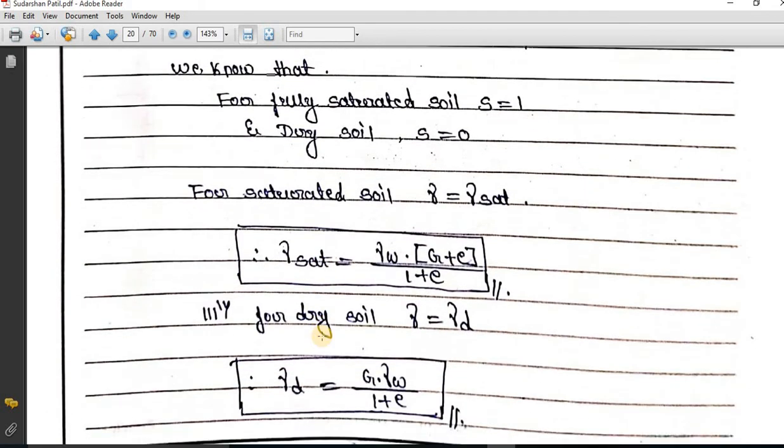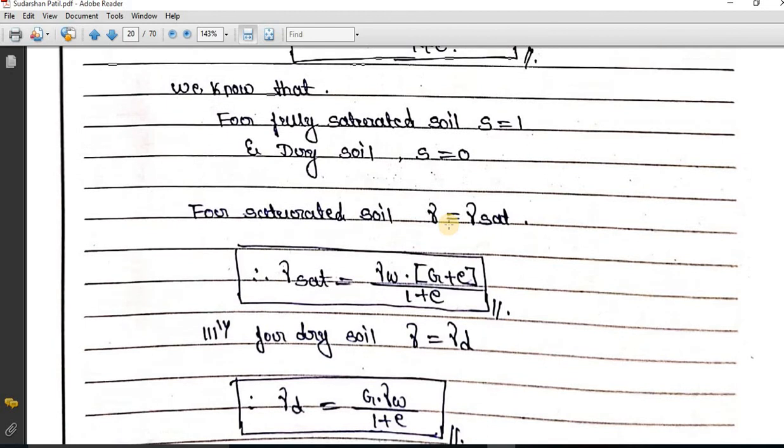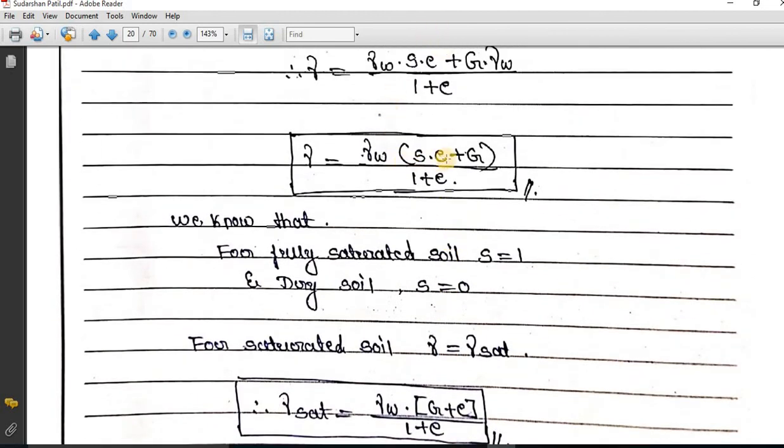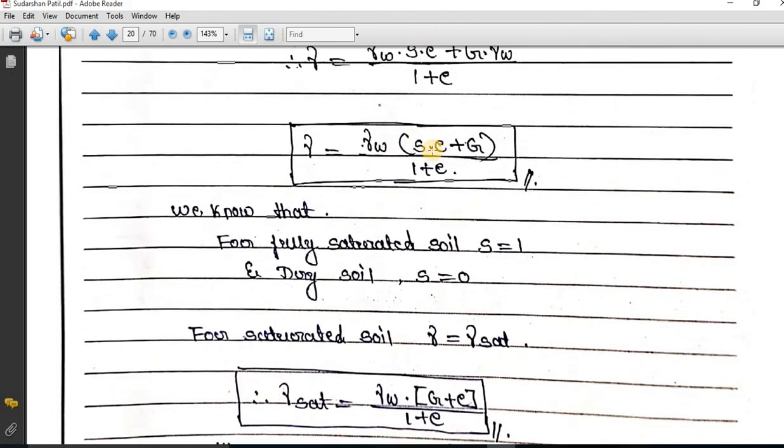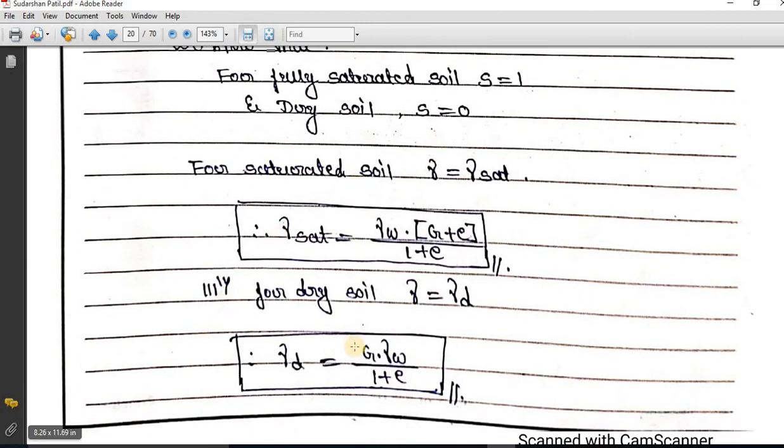For a dry soil, mu will be equal to mu D and S will be equal to 0. So if S is equal to 0, this entire term is going to vanish. So mu W into G will remain divided by 1 plus E. Bulk unit weight will be equal to dry unit weight, because soil is completely dry, and S is equal to 0. So these are the two conditions which you must know while solving the problems also.